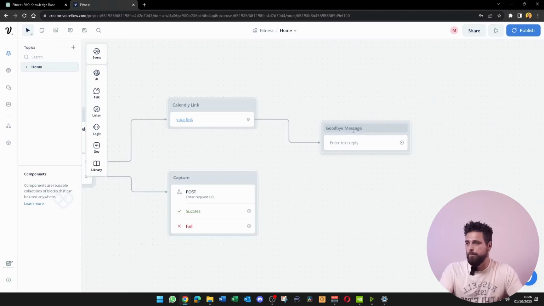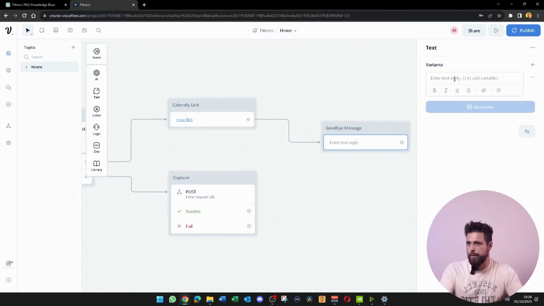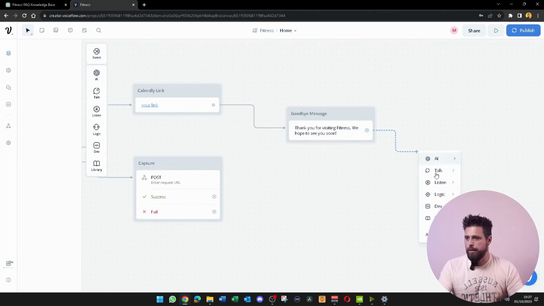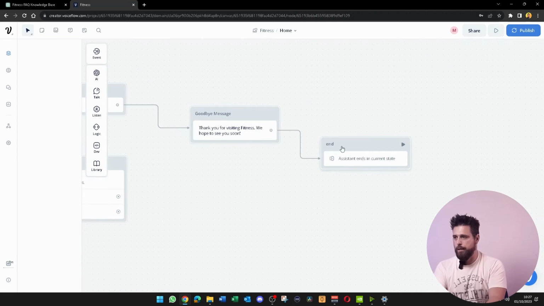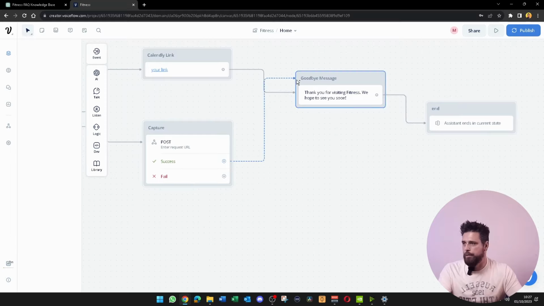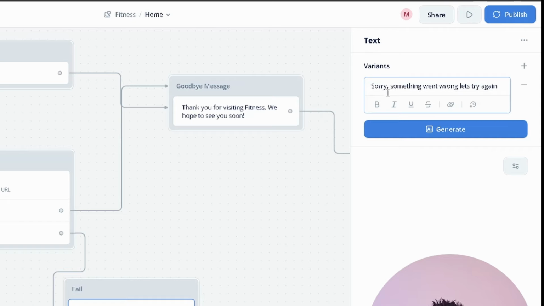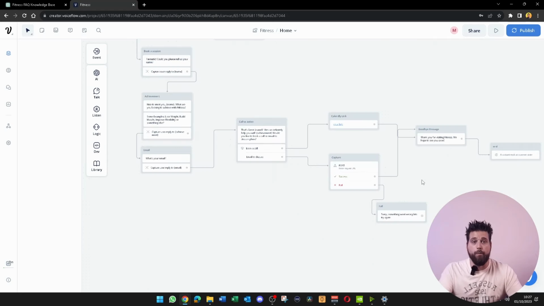We're just going to create another text block and put goodbye message. And then in this message, we're just going to put thank you for visiting fitness. We hope to see you soon. We're going to drag this out and we're just going to put in an end block, call this end. Then we're going to need to do the same with these. So we're going to drag this up to goodbye, this one down, we're going to put a text block, and call this one fail. And we're just going to put in here, sorry, something went wrong. Let's try again. And then what we're going to do is we're going to drag this one all the way back up to book a session.